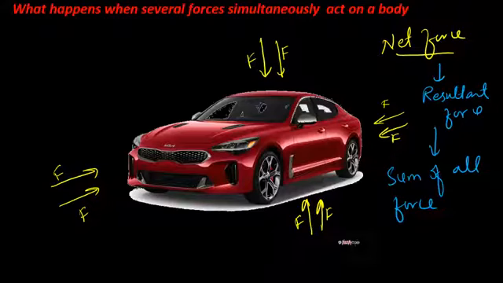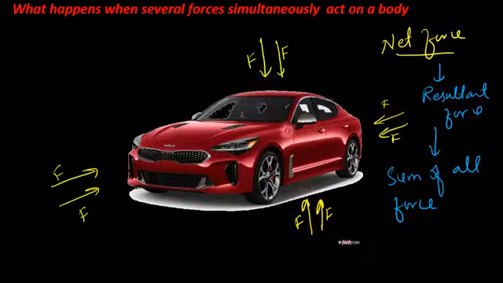So in the case of the car, you can see that the magnitudes of the forces acting from left and right are equal in magnitude and opposite in direction. So these forces cancel the impact of each other, and the forces acting from upward and the forces acting from downward are also equal in magnitude but opposite in direction.